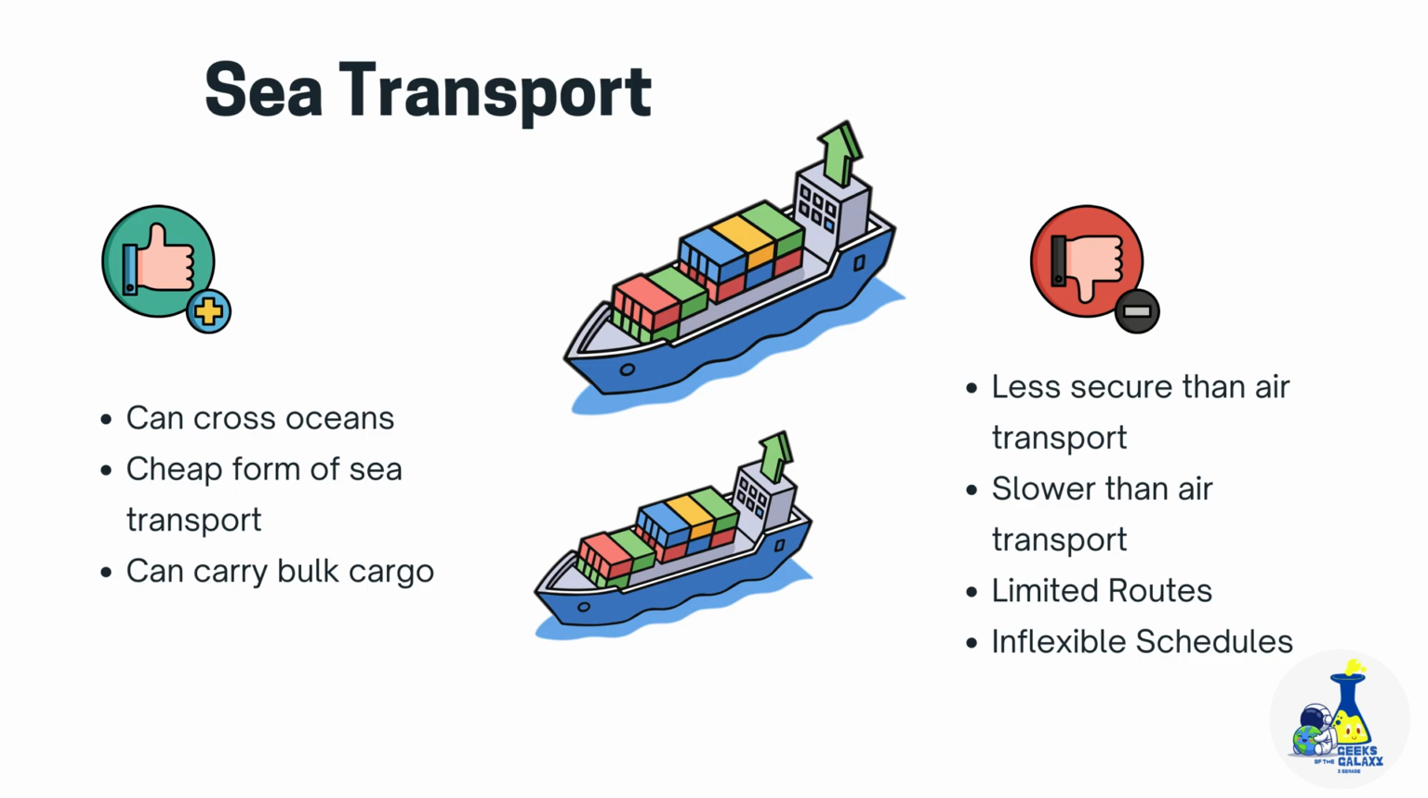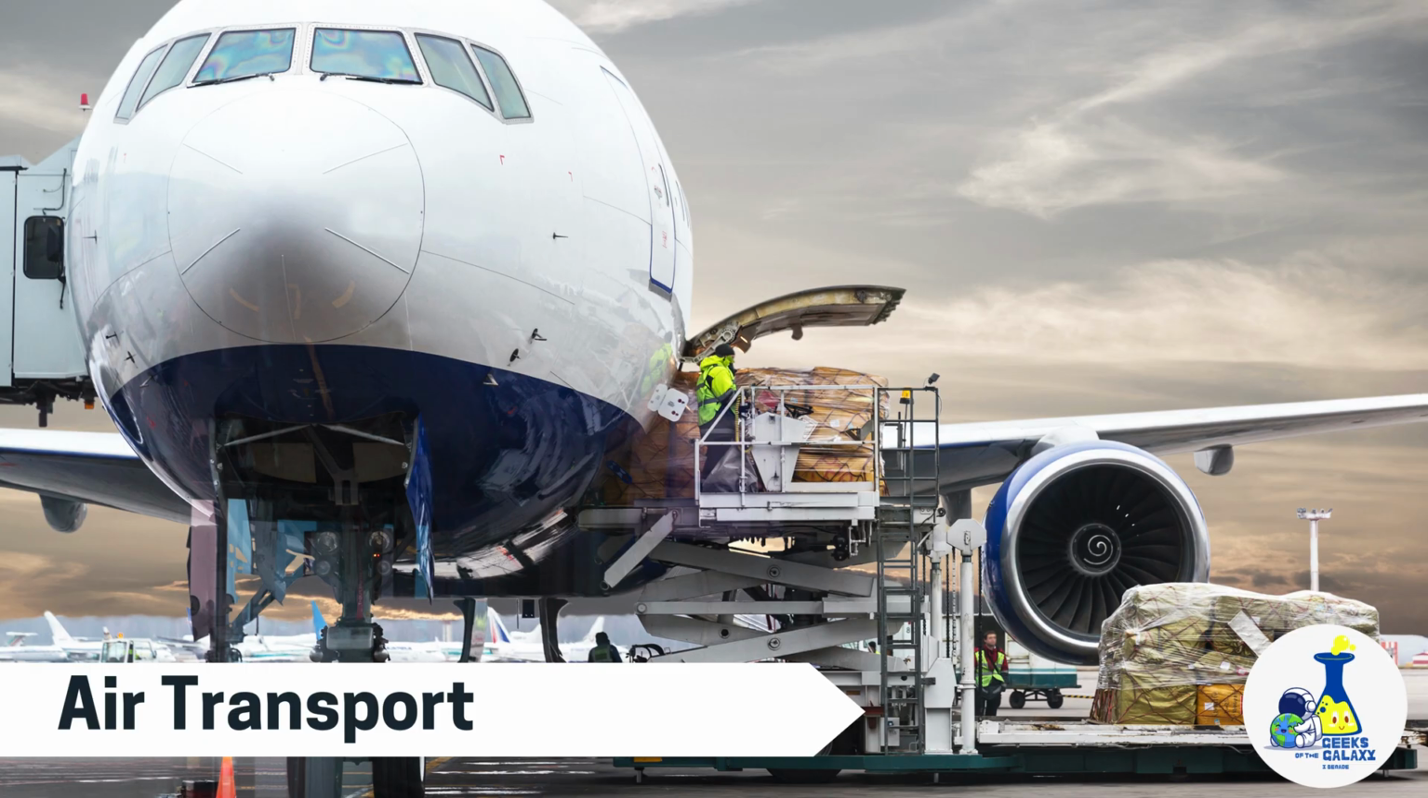There are some disadvantages. It's slower and less secure than air transport. Sea transport also occurs from harbor to harbor, which means that the routes and schedules are not flexible. When exporting minerals, for example, some form of land transport, like railways, will be needed to transport the minerals from mines or factories to the harbors.